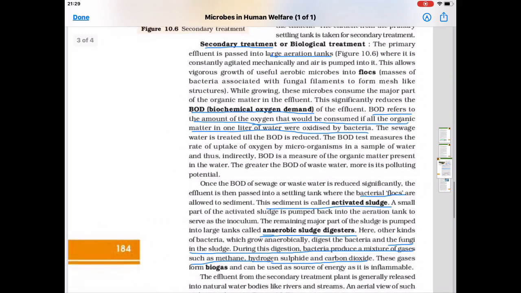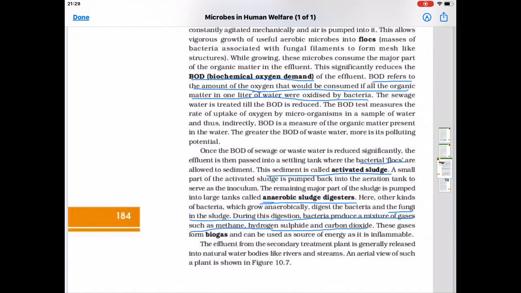Different types of gases are produced. These are known as biogas and can be used as a source of energy, and it is highly inflammable, it can catch fire. The effluent from the secondary treatment plant is generally released into natural water bodies like rivers and streams.